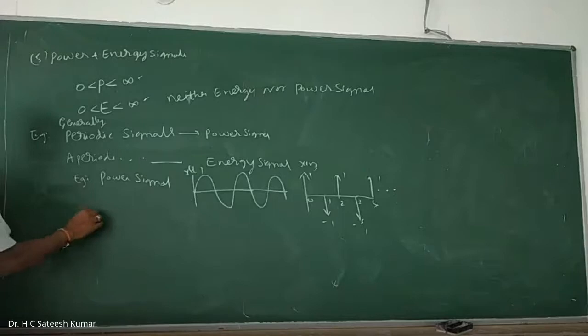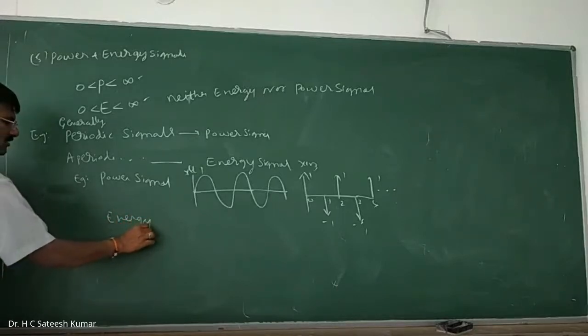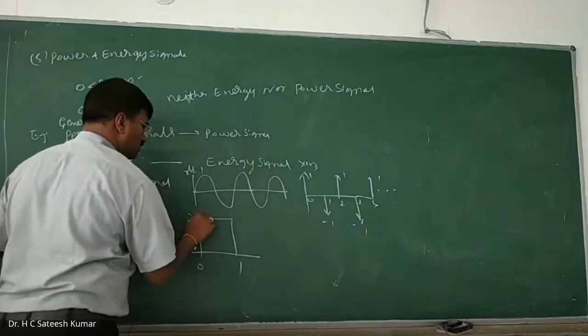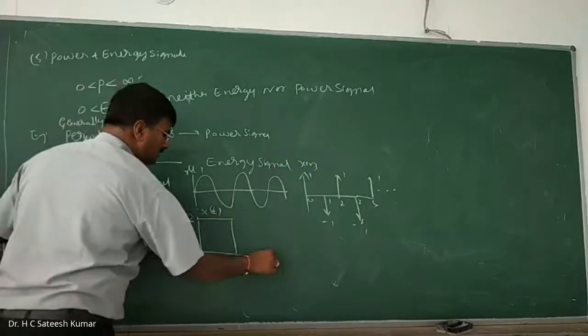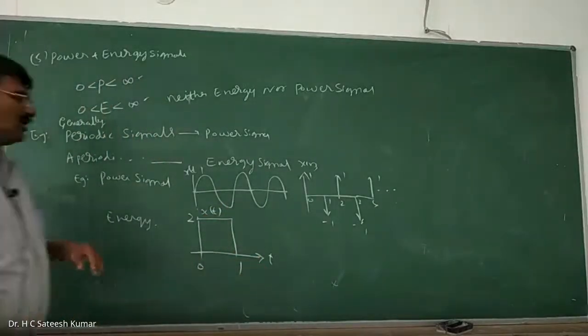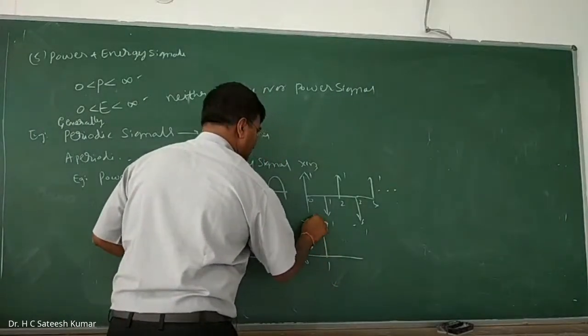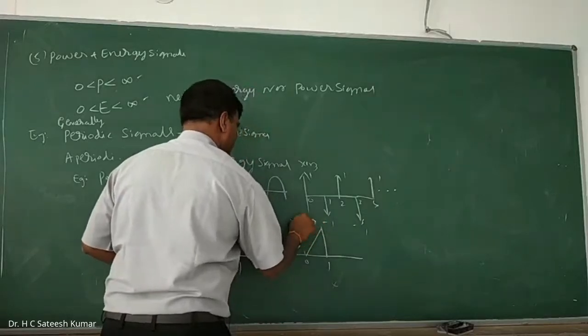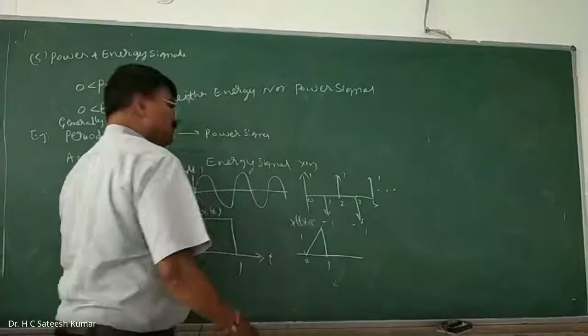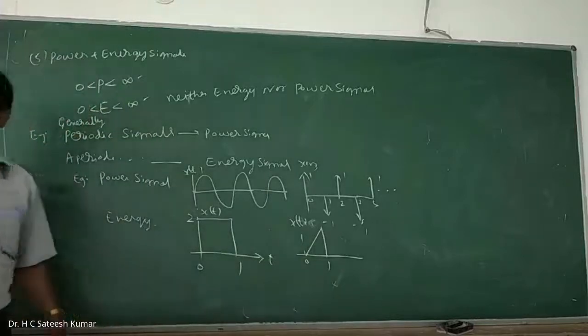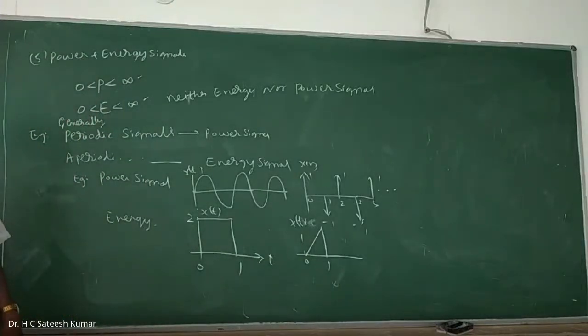And the example for an energy signal is any aperiodic signal. Like this, 0, 1, the value is 2, x of t, on the time axis. Or you can write it as 0, 1, x of t. These are examples of energy signals, because they are aperiodic, they may be energy signals. You will come to know how exactly we calculate the power and energy, and how to decide whether it is a power signal or energy signal, while solving the problems. So that's about the classification of signals.